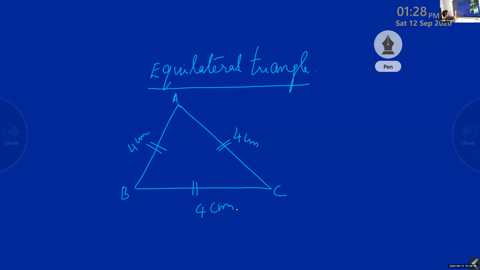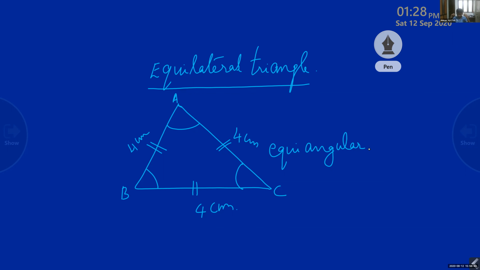Now, you can see that these three angles are also equal. Equilateral triangles are equiangular also. That is the property of the equilateral triangle. All the three angles are also equal in an equilateral triangle. That is a special type of triangle. All sides have the same length.